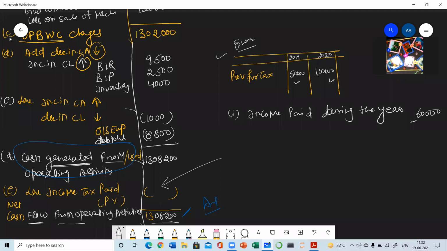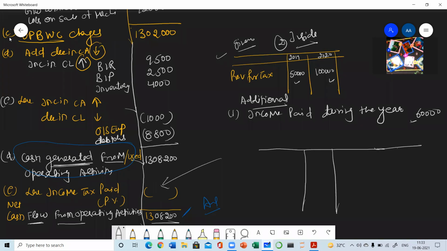Whenever in a cash flow statement any information is given three times, two times inside the question in the balance sheet and one time in the form of additional information, you will have so many questions of this type in the later part of the chapter. In that case, you need to prepare an account for that particular item, a ledger account. By preparing the ledger account, you will come to know how the treatment will be done.